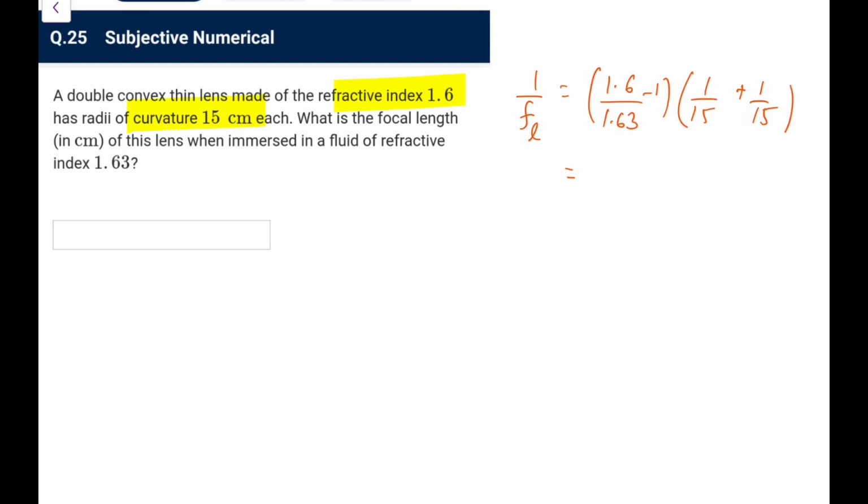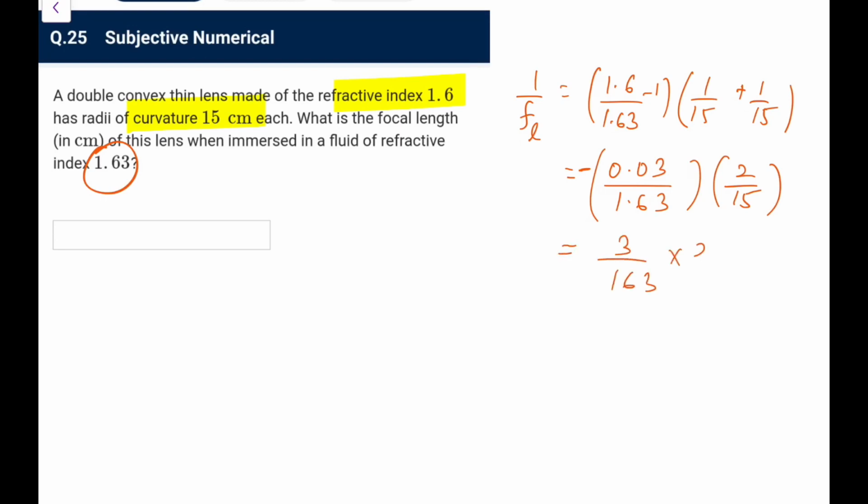Because it is immersed in a medium whose refractive index is more than this, it will not act as convex, it will act as concave with a negative sign. So it is 0.03 upon 1.63, I can make out with negative sign, and it would be 2 by 15 I can write from here. So this is 3 upon 163 into 2 upon 15, that is what I am getting. So if it is cancelling, no, I don't think so.